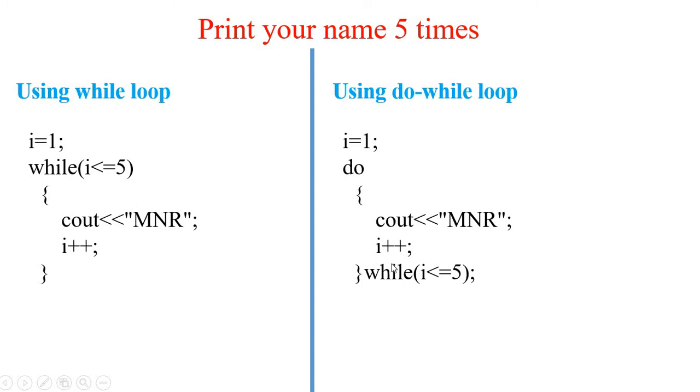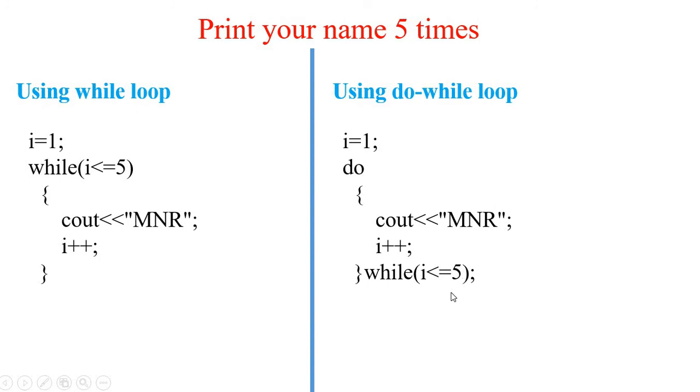i plus plus, i value is 3. 3 less than or equal to 5, yes, again enter into the loop to print MNR. i value 4, 4 less than or equal to 5, yes, print MNR. i value is 5, 5 less than or equal to 5, again true, so print MNR the fifth time. i plus plus, now i value is 6. 6 is less than or equal to 5? The condition is false.